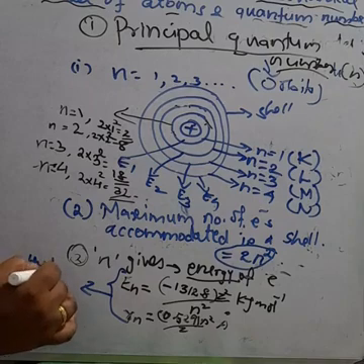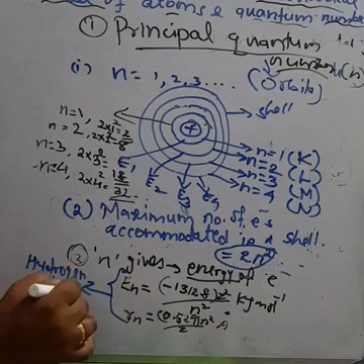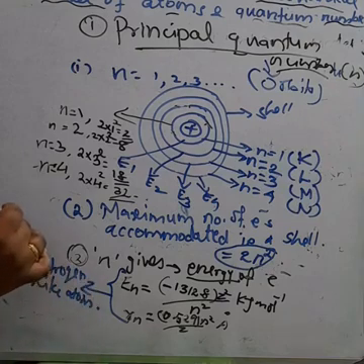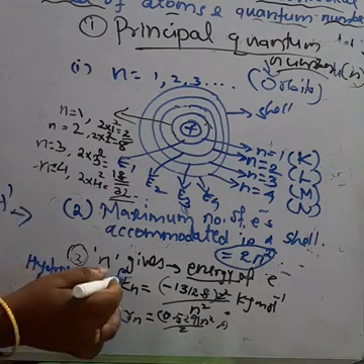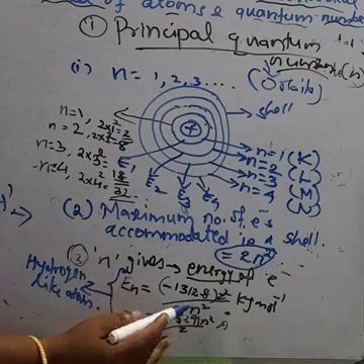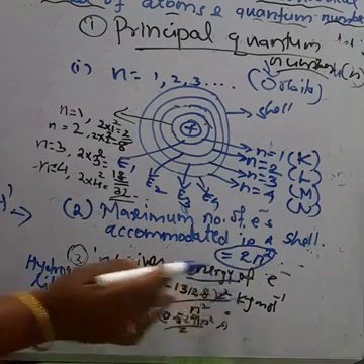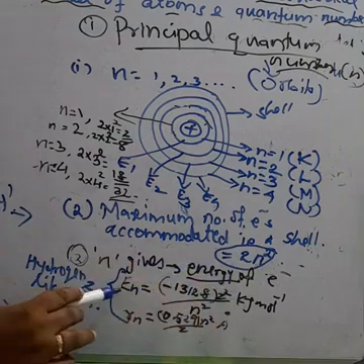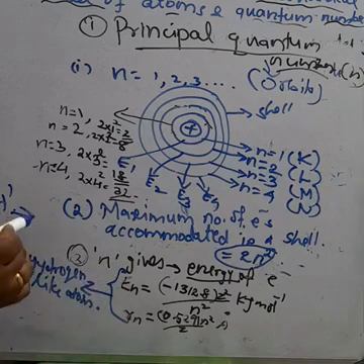Hydrogen-like atom means an atom having only one electron. Hydrogen, what is the atomic number of hydrogen? 1. So how many electrons are there? Only 1 electron. So this En is equal to minus 1312.8 into Z square by n square kilojoule per mole. That is given from the hydrogen-like atoms.